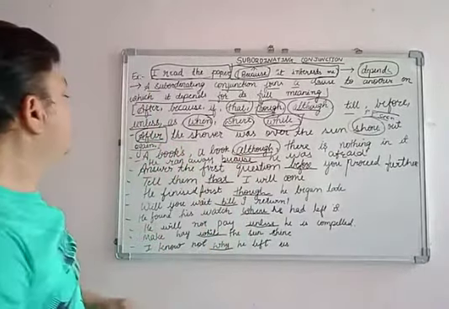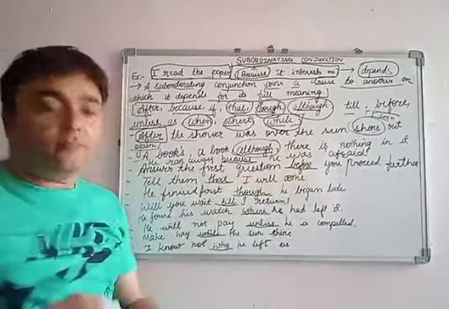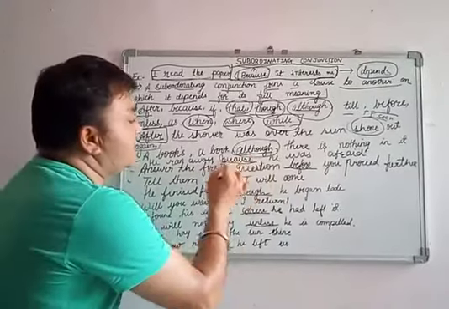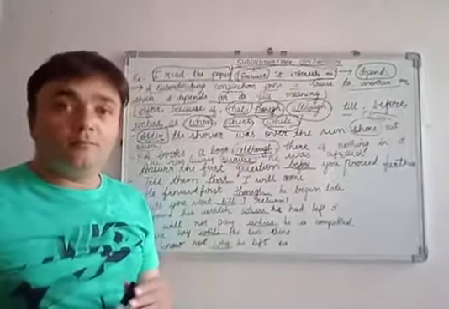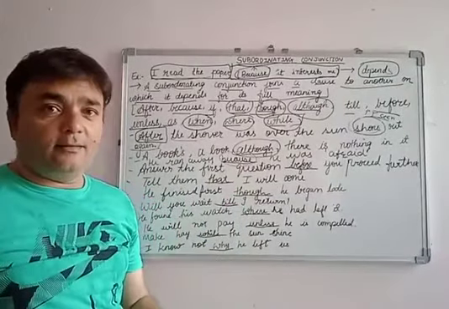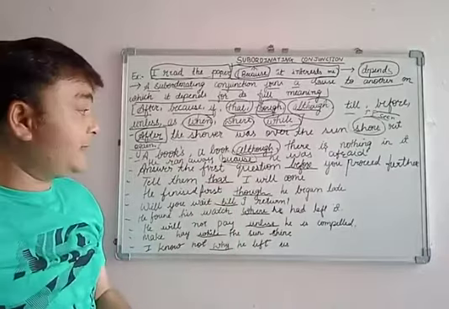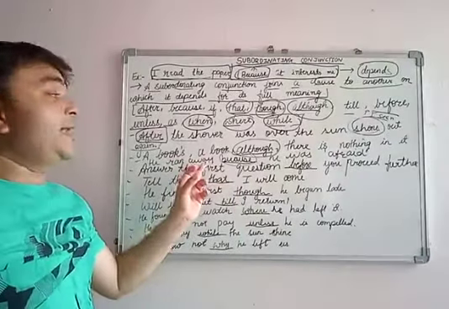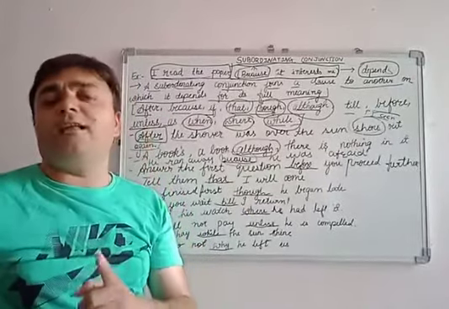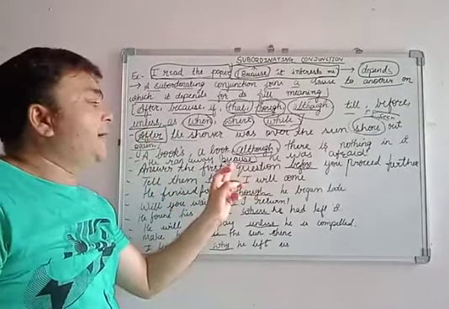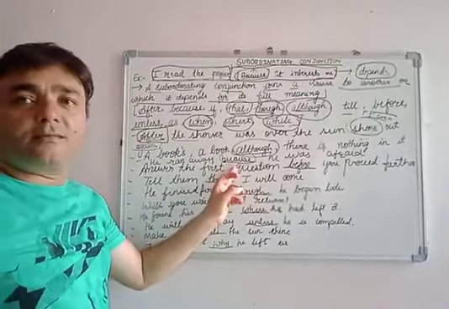Next sentence. He ran away because he was afraid. कारण because we are using. क्यों भागा भाई? डर गया. भूत, चुड़ैल देख. He ran away after seeing the witches we can see. So he ran away because, perfect कारण आपको दिखाना है. Perfect reason if you want to say, then you are indicating the subordinating conjunction, that is because.